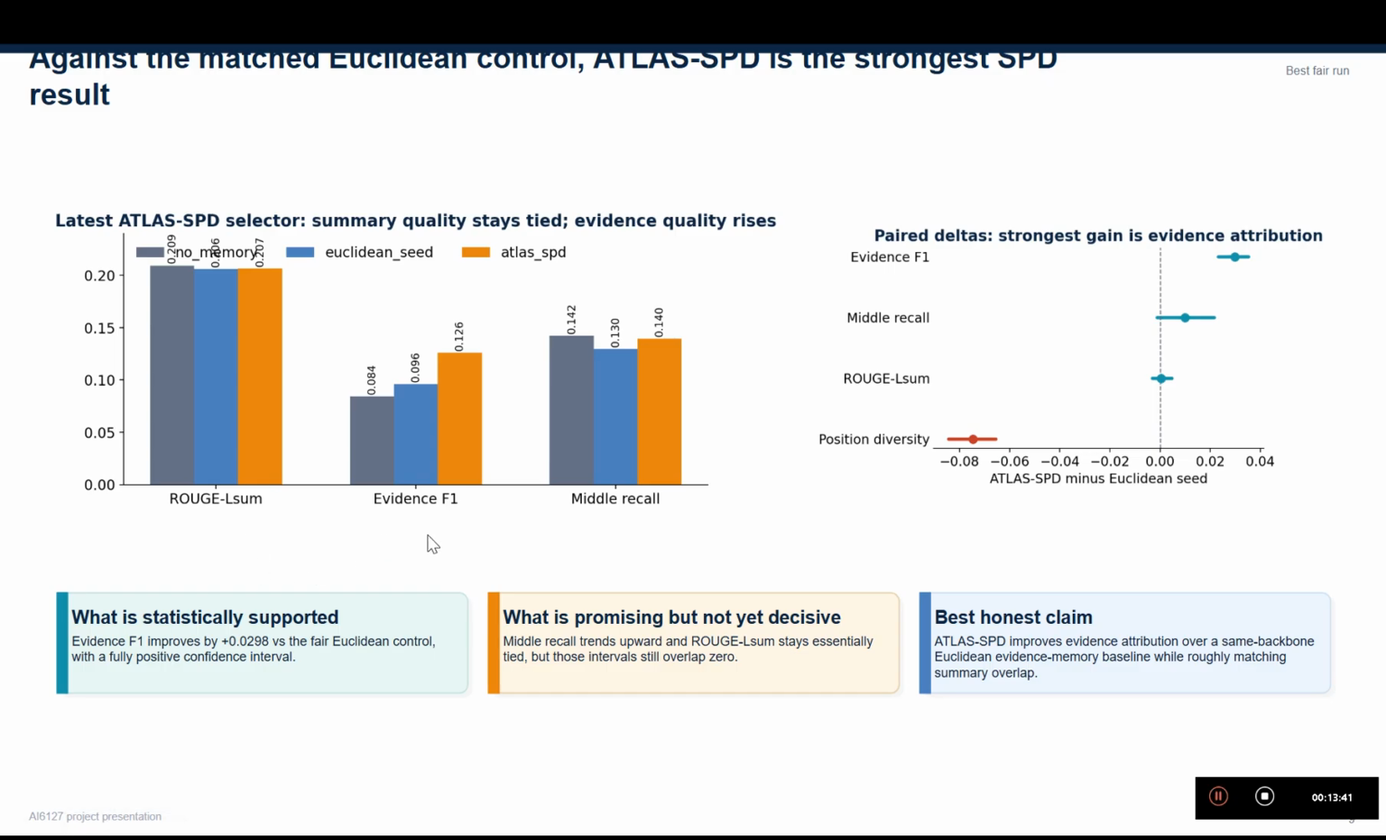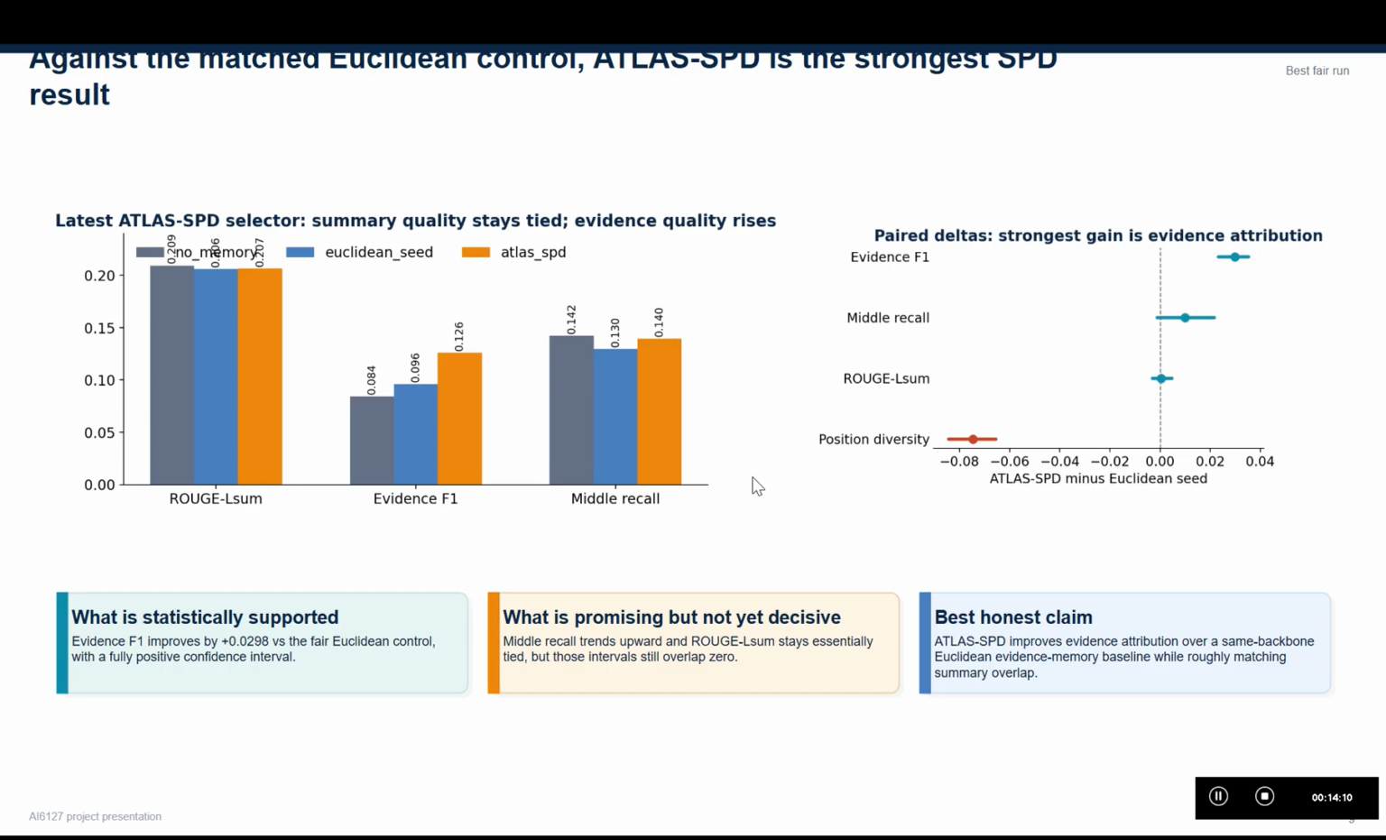Evidence F1 improves substantially. The strongest result is the evidence attribution. It improves substantially over the fair Euclidean control with a fully positive confidence interval. Middle recall also moves upward and the confidence interval is positive in the strongest ATLAS analysis, which means the model is recovering more support from the middle of the meeting.